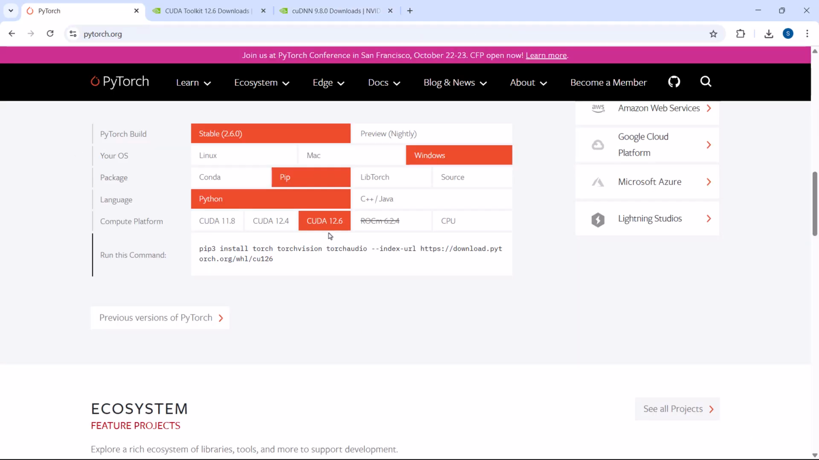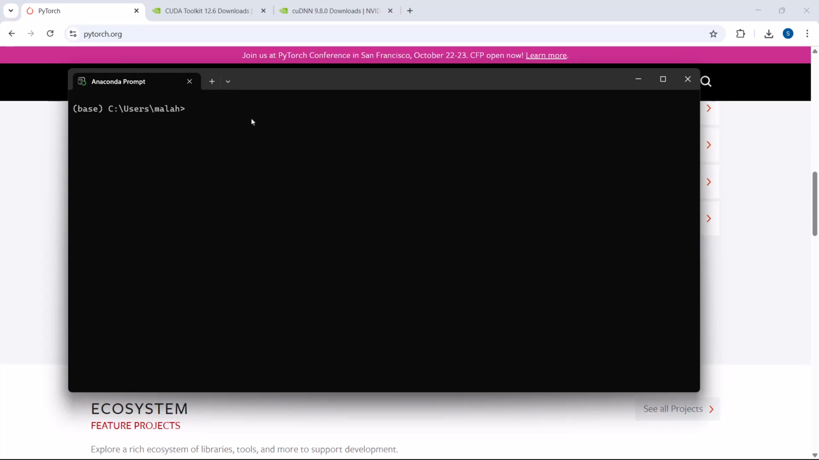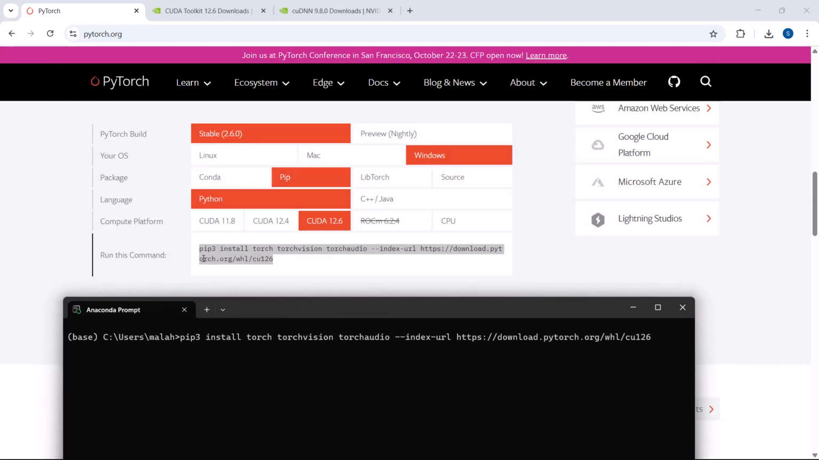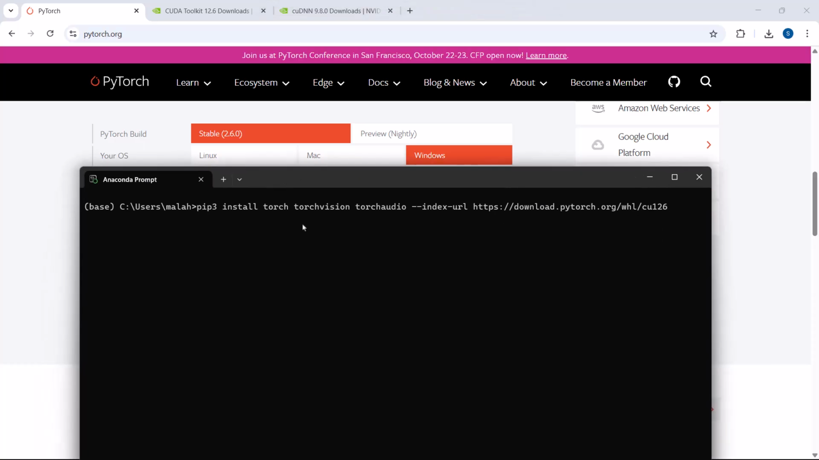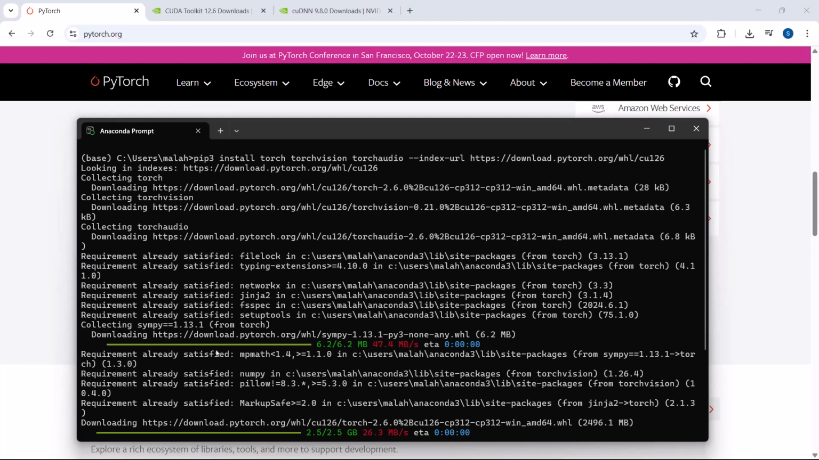So we downloaded CUDA 12.6 version, right? So make sure you select this version and then copy this command. Now we have to go to Anaconda prompt, right? So from the start menu, go to Anaconda prompt, click on Anaconda prompt and then paste the command from here. Copy this and then paste here inside your Anaconda prompt and hit enter. So that's it. That's how you are able to install PyTorch, right?